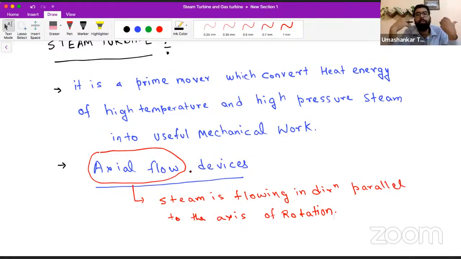So our work as a mechanical engineer is to create mechanical work out of the cycle, and the steam turbine is the component at which this work is getting created. So that is the first part of the definition. Second part: what kind of devices they are. They are axial flow devices.